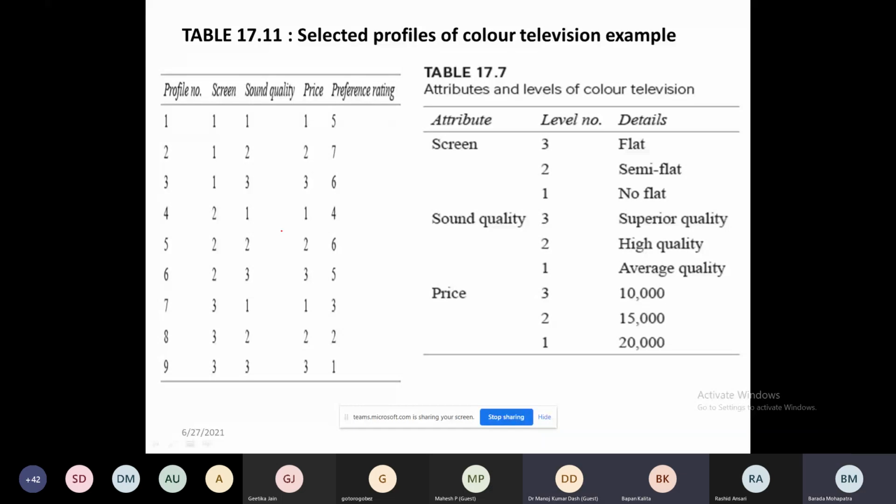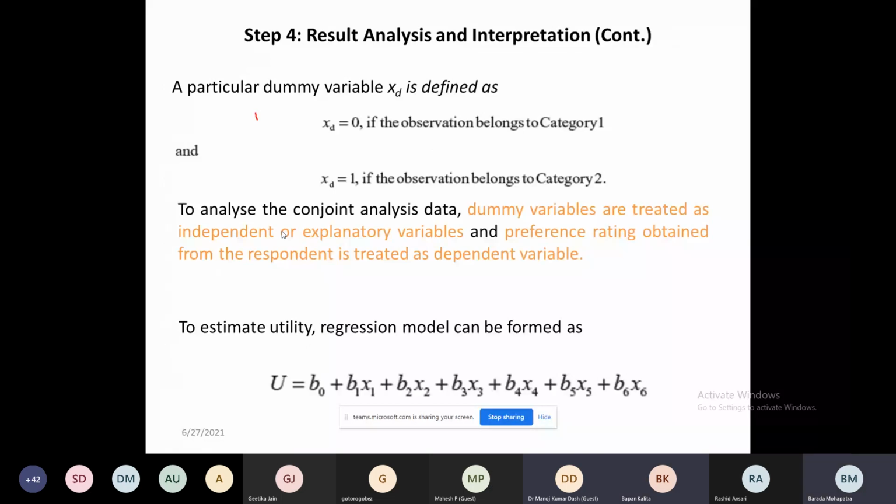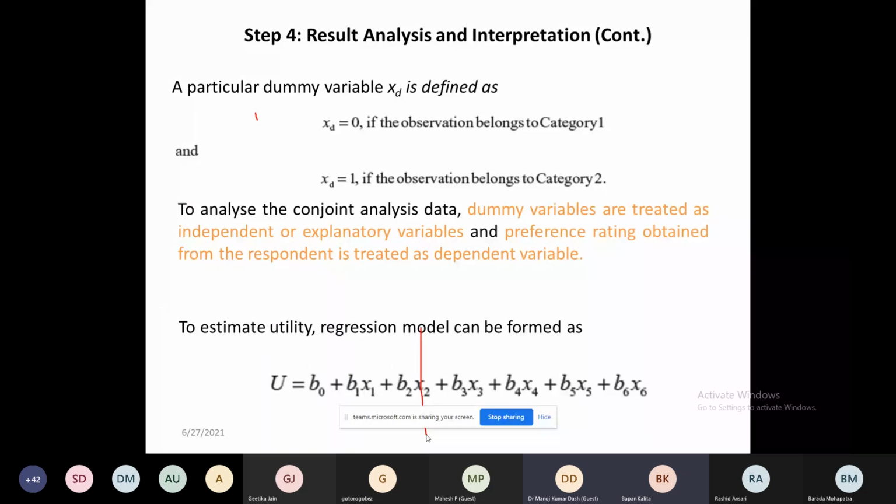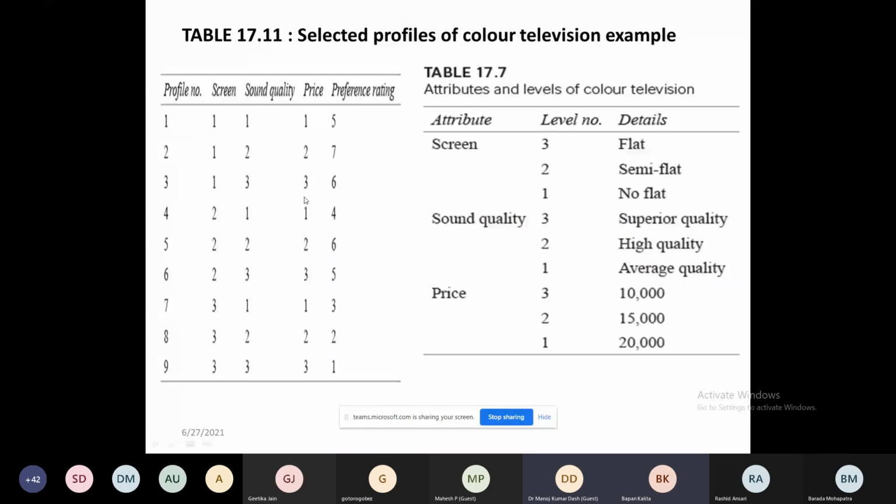This is very important. Now I will give you one example. Now see, for each attribute, the main thing is this; once you understand it, everything will be clear. Now here, what happened? If the observation belongs to category 1, I say 0. For example, let me explain this way.